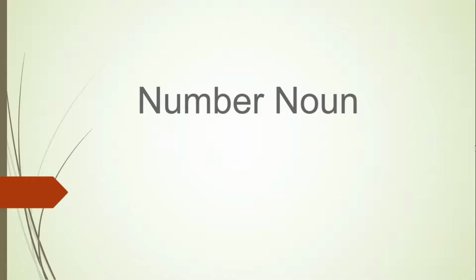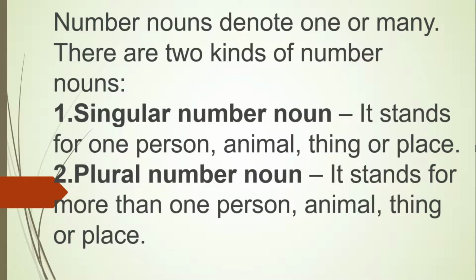What is a number noun? Number nouns denote one or many. There are two kinds of number nouns. The first one is singular number noun. It stands for one person, animal, thing, or place. And the second one is a plural number noun. It stands for more than one person, animal, thing, or place.